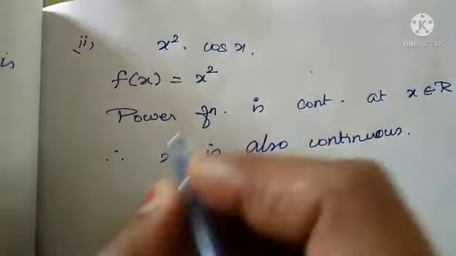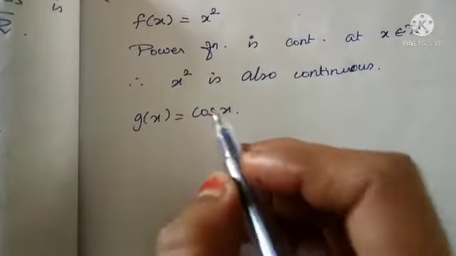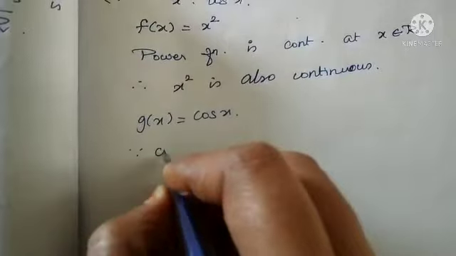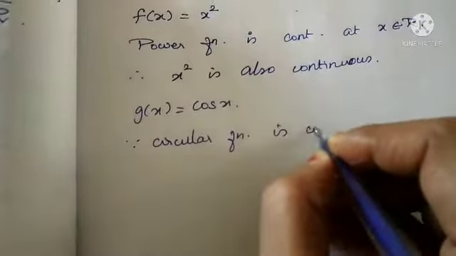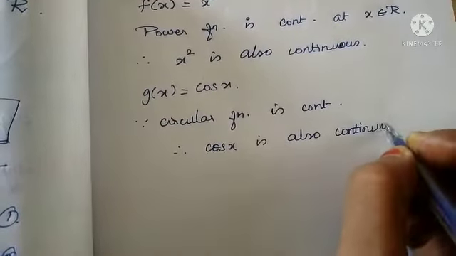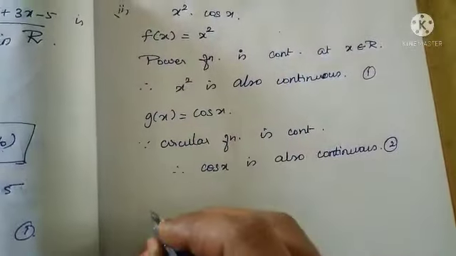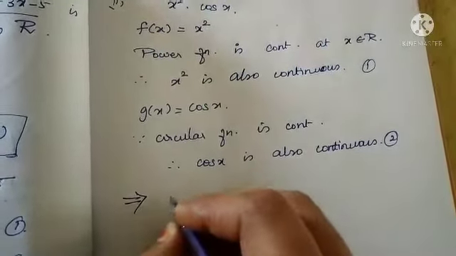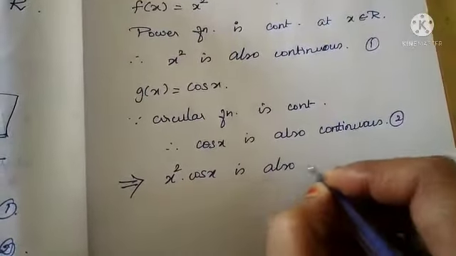Now we are going to see the second term, g of x is equal to cos x. Cos x is again a circular function. Since circular functions are continuous, therefore cos x is also continuous. By combining the first and second answers, what you can write as the solution is: therefore x square into cos x is also continuous.